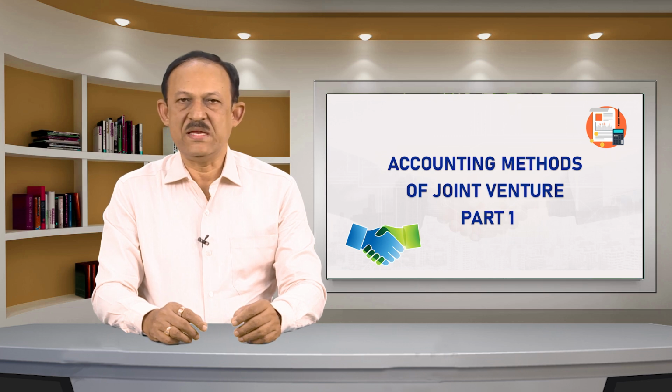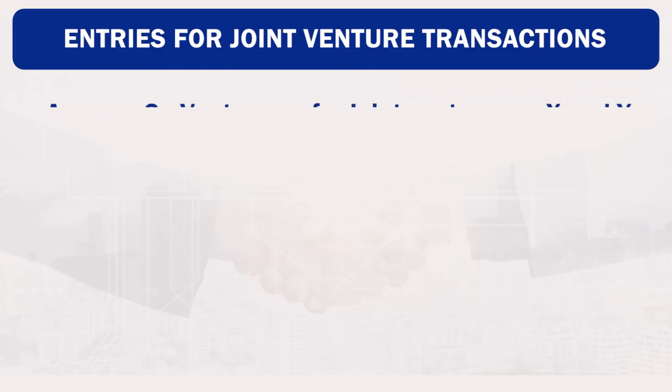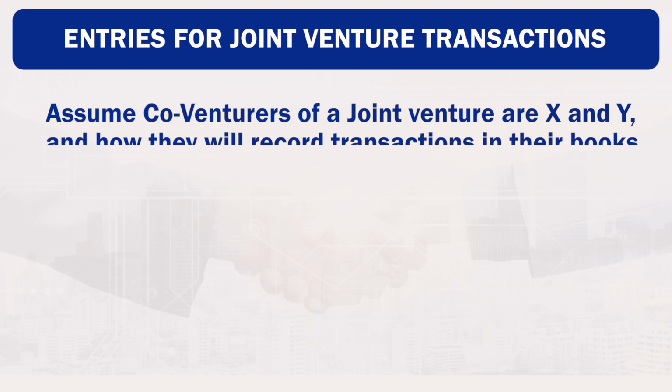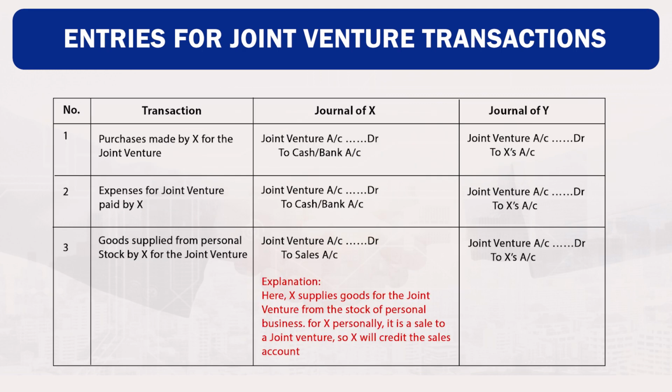Now let us see the journal entries for joint venture transactions in the personal books of co-venturers when a separate set of books of accounts for the joint venture is not maintained. Assume co-venturers of a joint venture are X and Y, and how they will record transactions in their books. Let us see the accounting effect of different transactions.